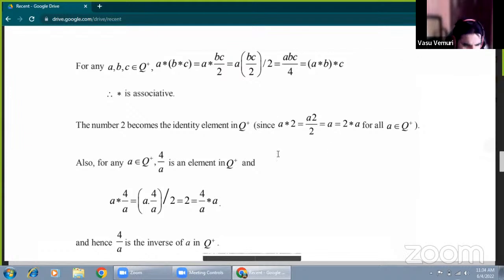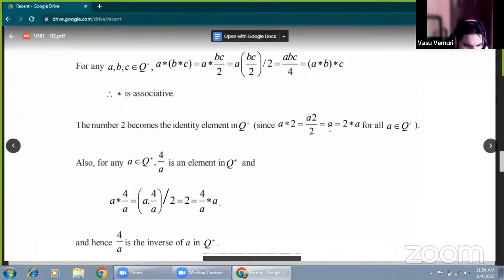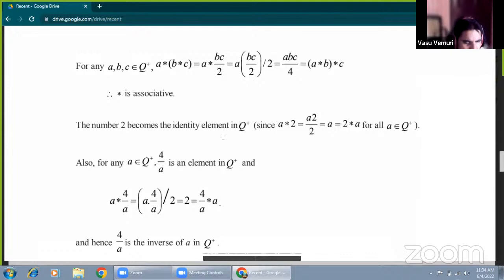Now this is not the correct way. By G3, first of all, you have to write A star E equal to E star A equal to A. Suppose right identity is A star E equal to A. A star E means by definition AE by 2 equal to A. A cancel. What is the value of E? E equal to 2. When A star B equal to AB by 2, the identity element is 2 by G3 property. Okay, identity element is 2.